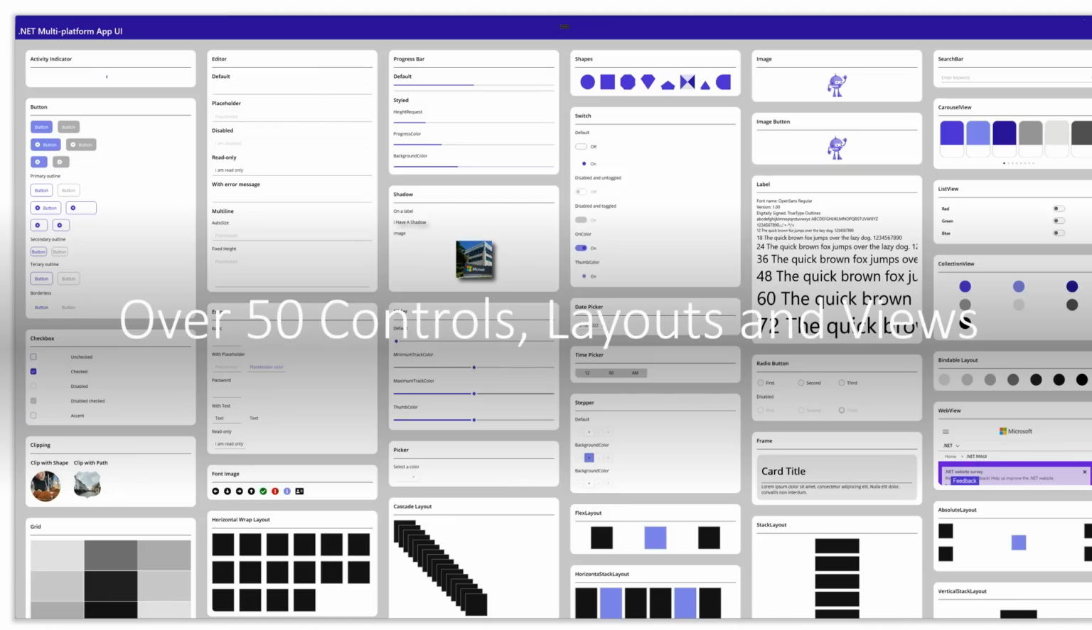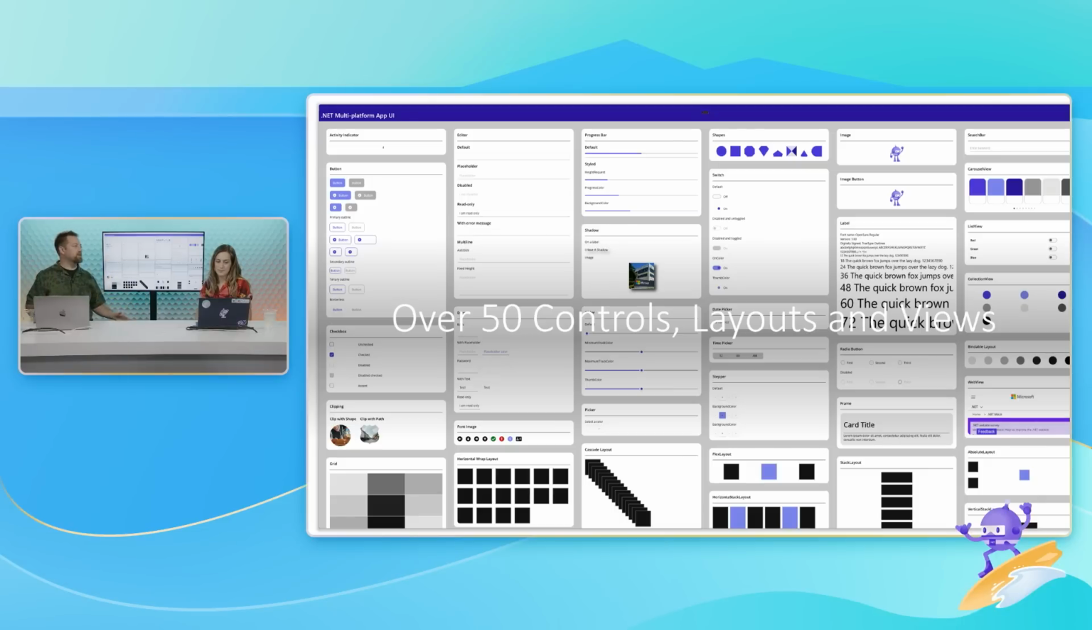But all these controls and layouts, I like to gesture to the screen because it is such a beautiful screen. It is so beautiful. And this is my control gallery app. It's up on my GitHub. And this was basically, I just took every single control and iteration of something that I had in the app and threw it on one giant screen, which is a good performance test too, by the way.